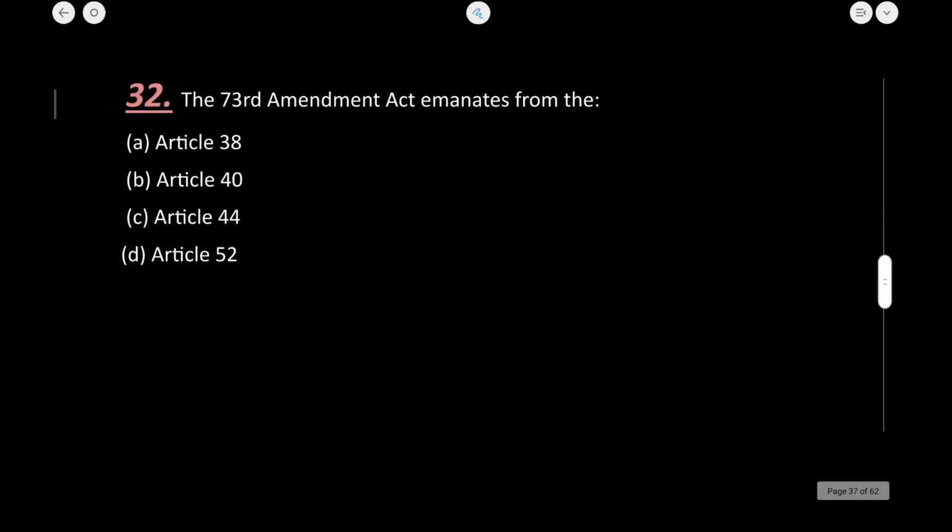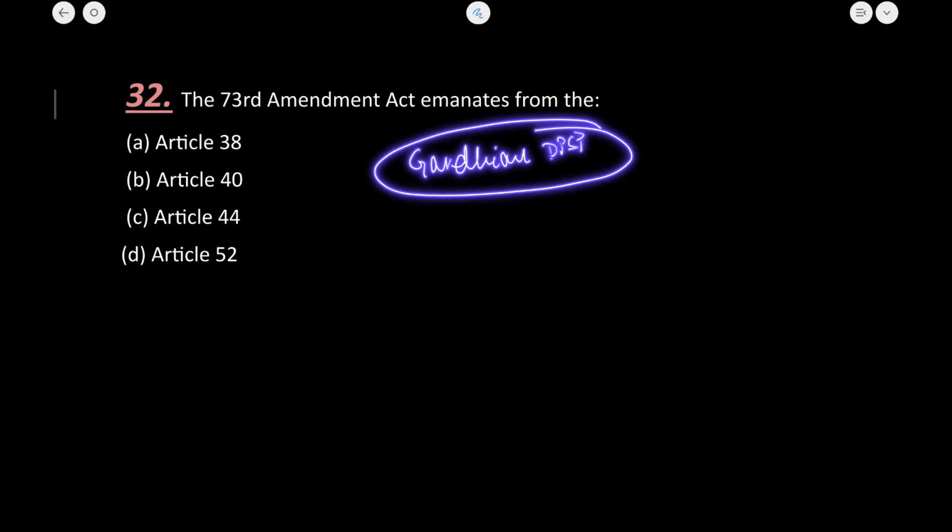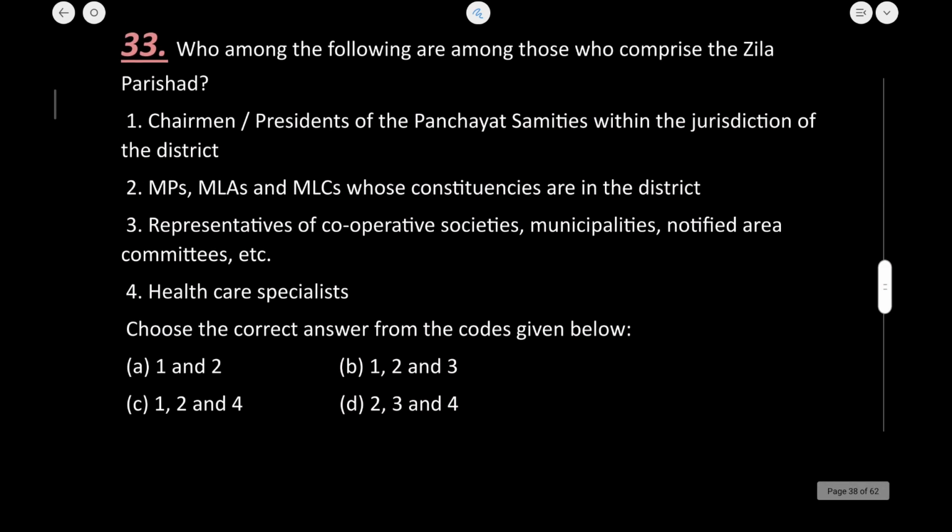Now the 73rd Amendment Act emanates from Article 40, a directive principle of state policy, which mentions the organization of village panchayats, and this is a Gandhian principle under DPSP. All the principal Gandhian, social, intellectual, liberal principles, I have already taught in the DPSP chapters. Okay, a playlist has also been made of the polity series. You can go to the channel and watch all these chapters listed here. Let us now move to the next question. That is question number 33.